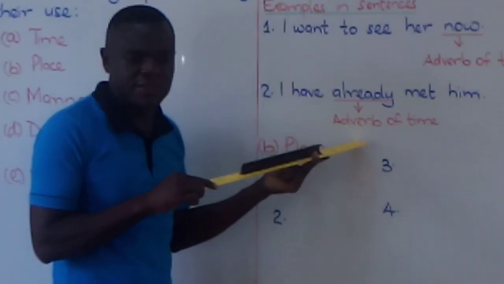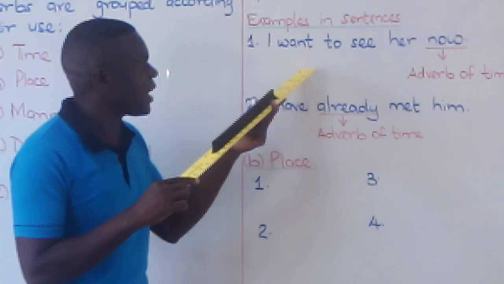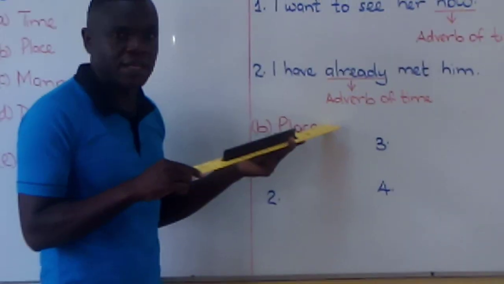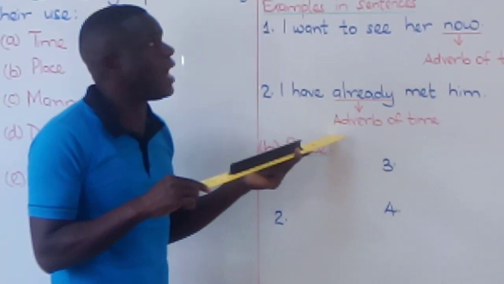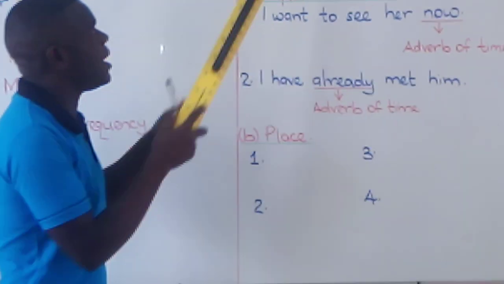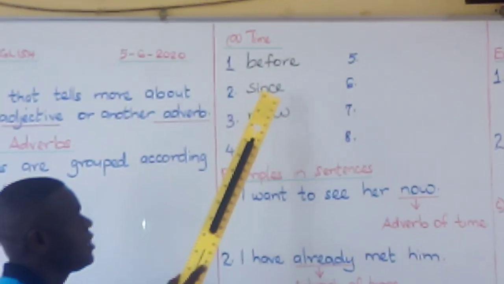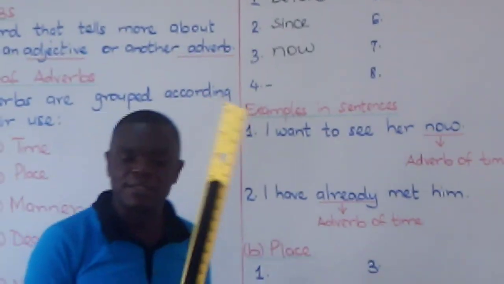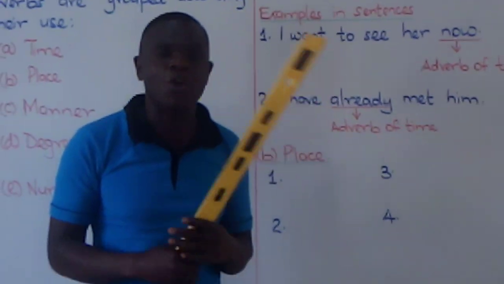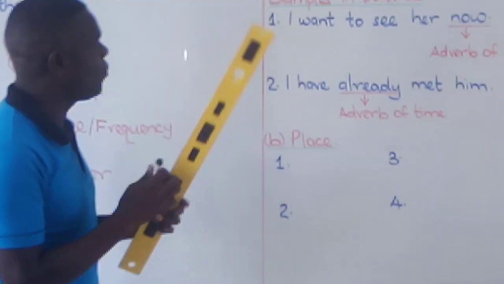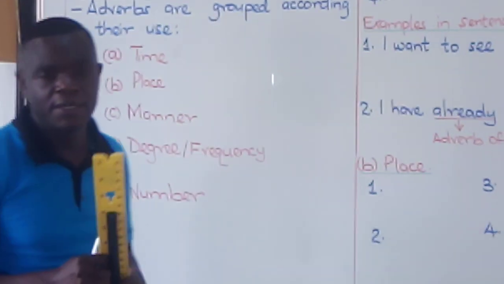Now, boys and girls, you have a privilege and a chance to find other adverbs of time, like the ones listed above here. Use them to construct sentences. I hope you have understood what adverbs of time are, boys and girls.